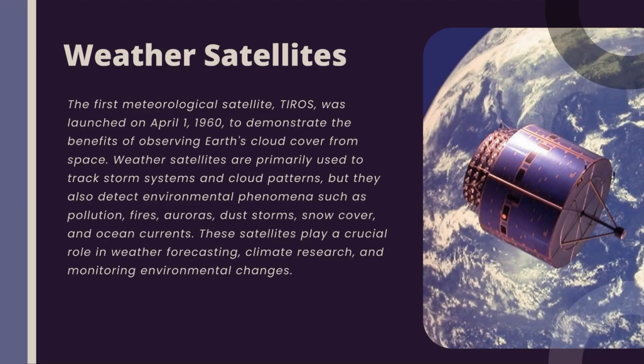Weather satellites. The first meteorological satellite, TIROS, was launched on April 1, 1960, to demonstrate the benefits of observing Earth's cloud cover from space. Weather satellites are primarily used to track storm systems and cloud patterns, but they also detect environmental phenomena such as pollution, fires, auroras, dust storms, snow cover, and ocean currents. These satellites play a crucial role in weather forecasting, climate research, and monitoring environmental changes.